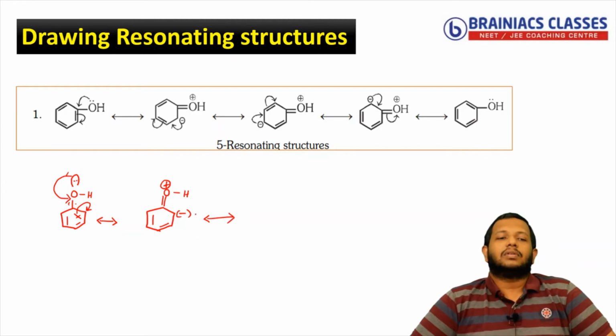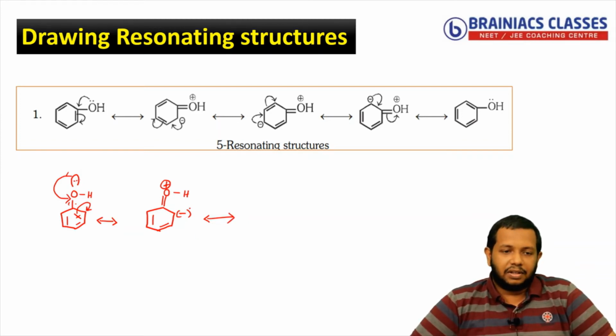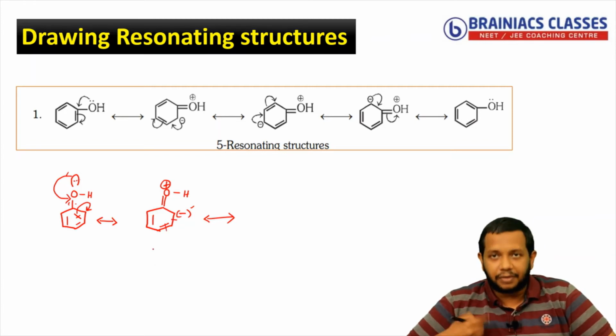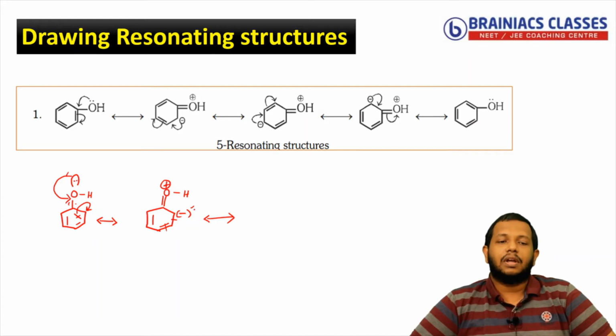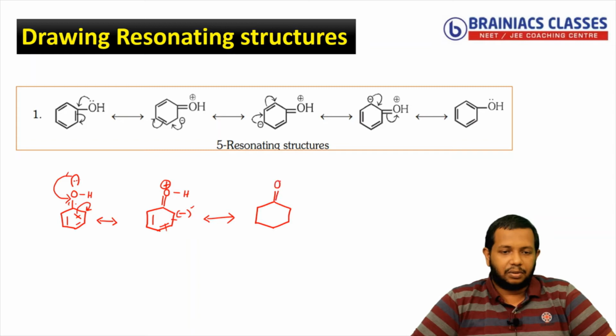Okay, in the next step, you can see negative charge, single bond, double bond is present. So there is a further resonance. What is the rule? The negative charge should shift towards the pi bond. Let me draw that. Here no changes: you have oxygen, OH, and the positive charge present here. The negative charge is moving towards the pi bond like this. So you will get a pi bond here, but when the pi bond comes here, the adjacent pi bond will get repelled, and this will become a negative charge here.